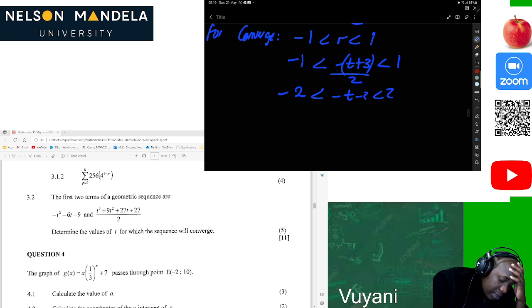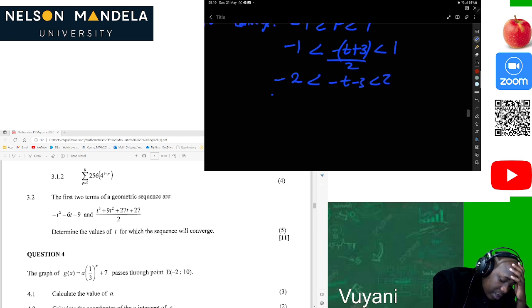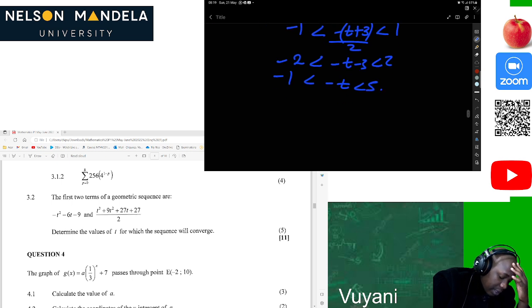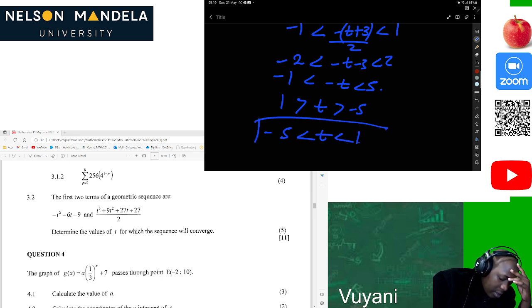Then this will be negative 3, of course. Then this will be negative 1 less than negative t less than 5. Okay. Now divide all through by negative. That should be positive 1 greater than t greater than negative 5. This is the same as negative 5 less than t less than 1. Okay. You can write this in a correct way.